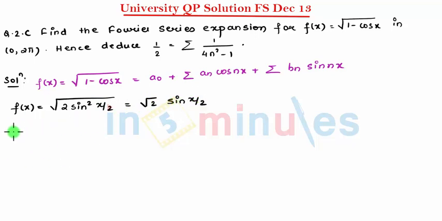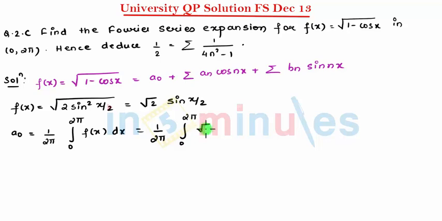So let's substitute. a0 comes to be 1 upon 2 pi integral 0 to 2 pi f of x dx. So that is 1 upon 2 pi integral 0 to 2 pi root 2 sin x by 2 dx.